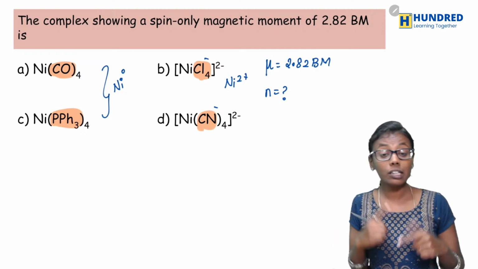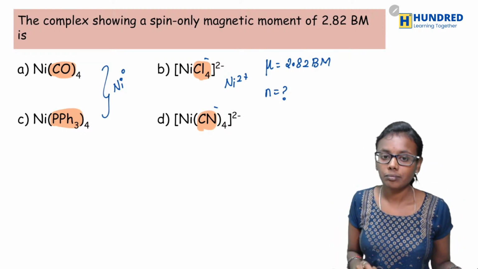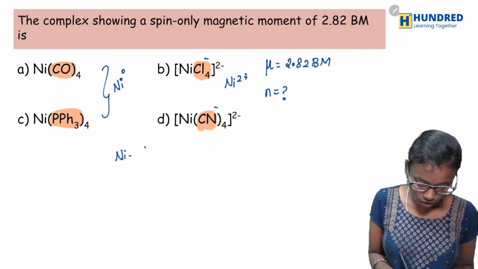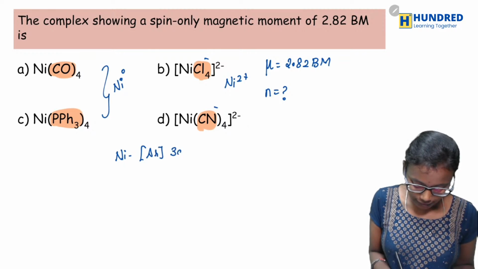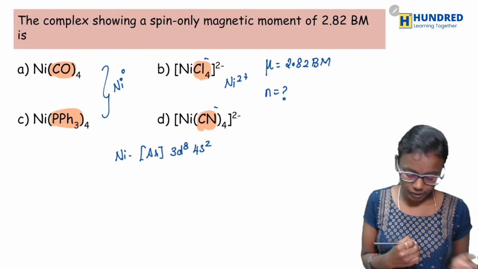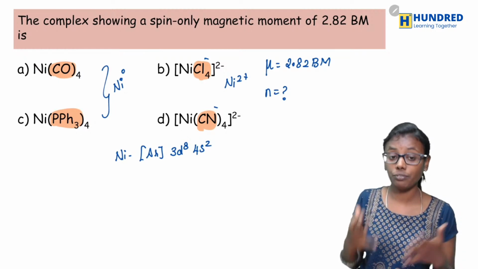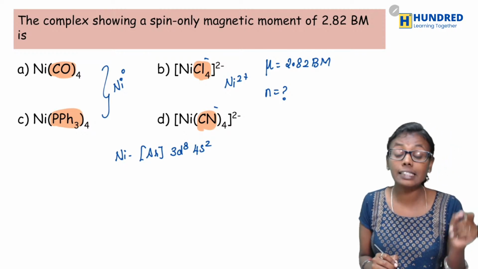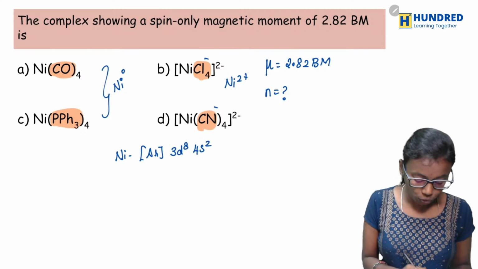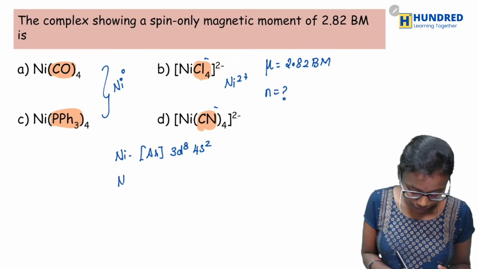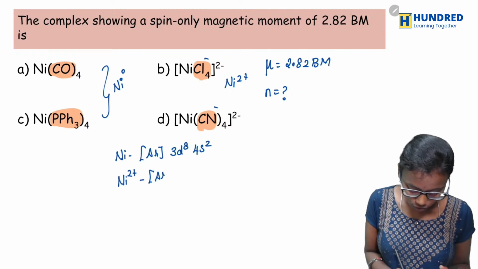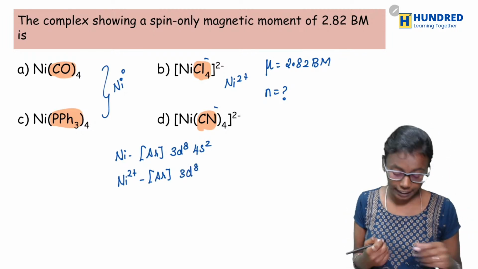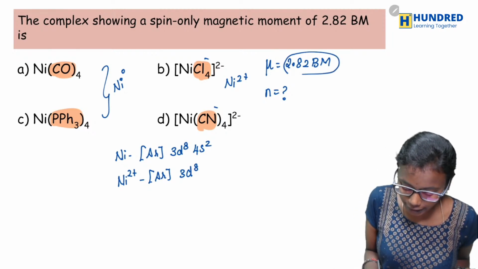Now what is the configuration of nickel? Could you tell me? Nickel is argon 3d8 4s2, right? So this is the configuration of nickel. In these two complexes, nickel is in the 0 oxidation state. And if you take nickel 2 plus, the configuration would be 3d8. Now they have asked for 2.82 BM.